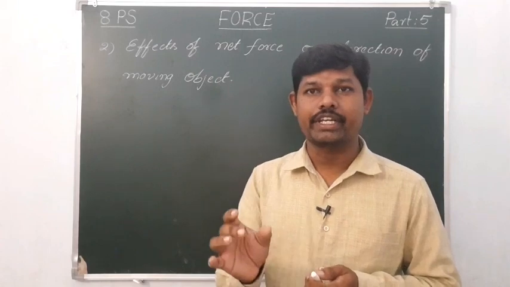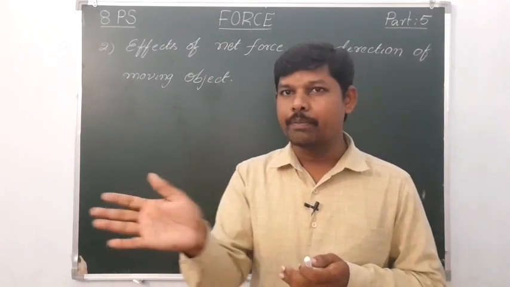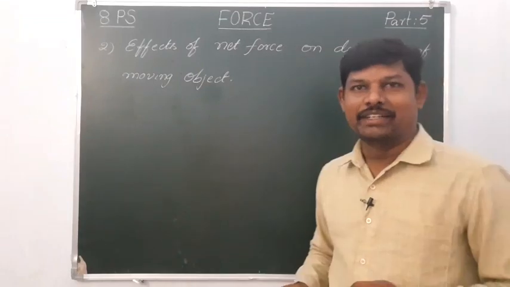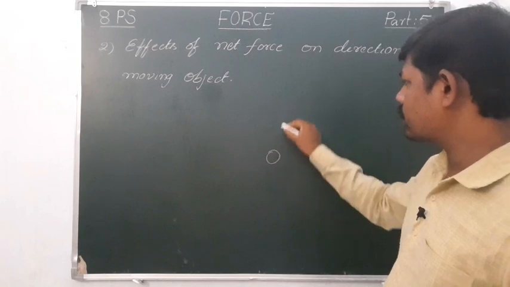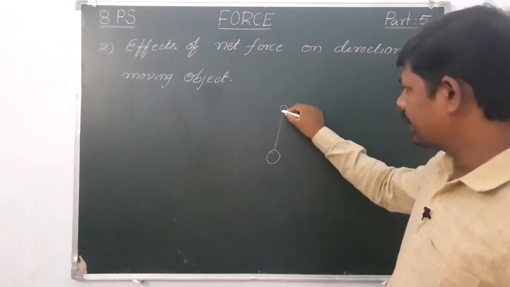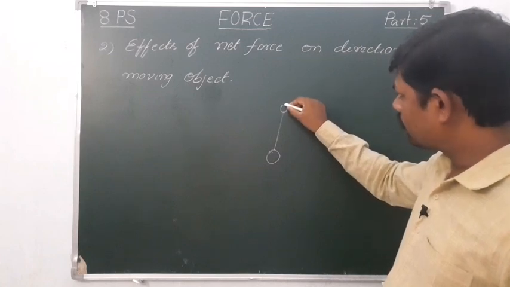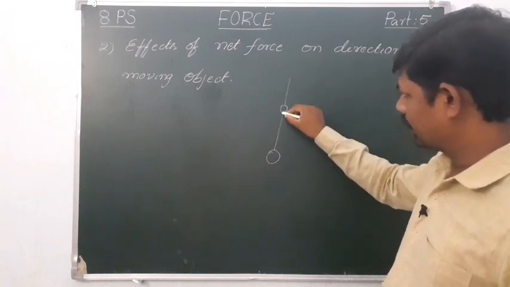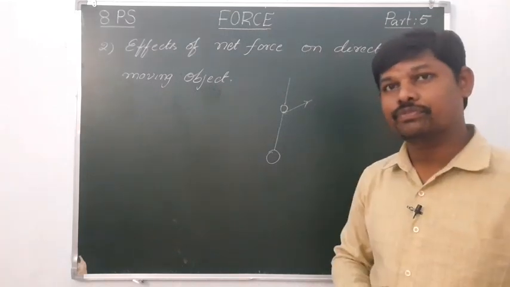That means the striker, moving in a line, may change its direction after hitting the coin. For example, this is the striker, this is the coin. When you hit, the coin will move in this direction and the striker changes its direction a little and goes like this.